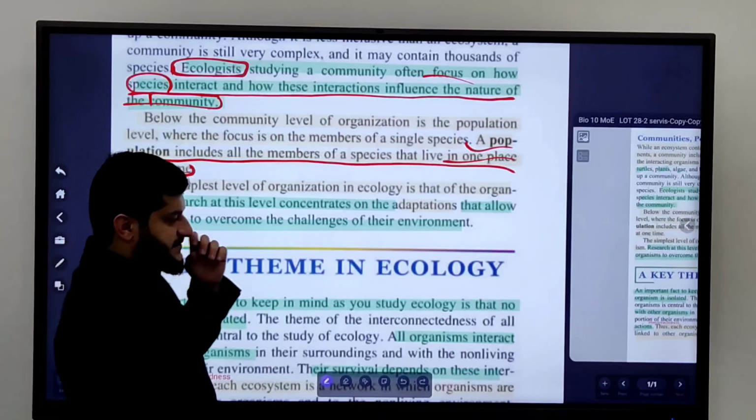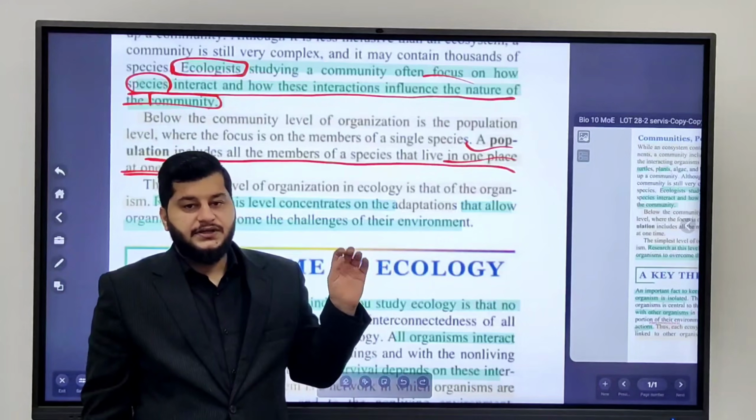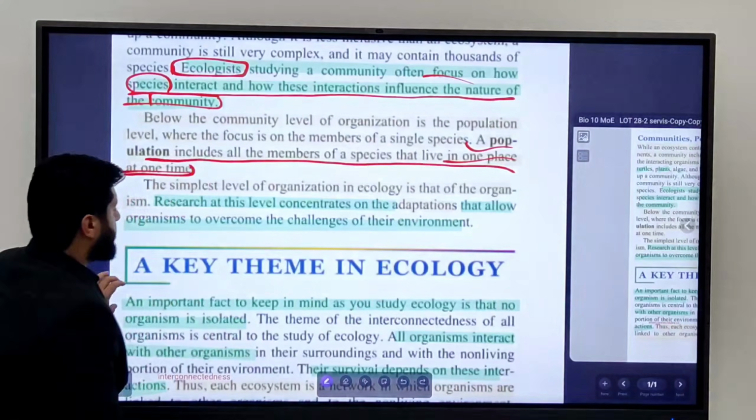And the last one is the simplest level of organization: the individual or organism.